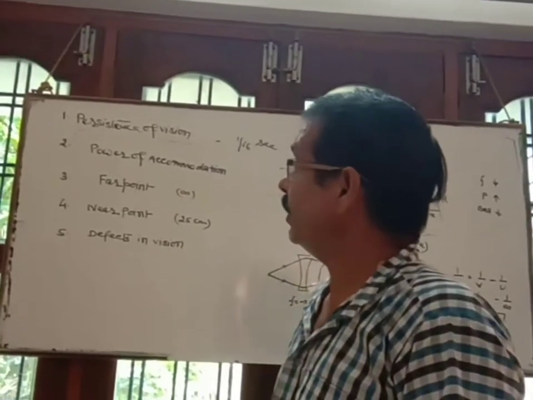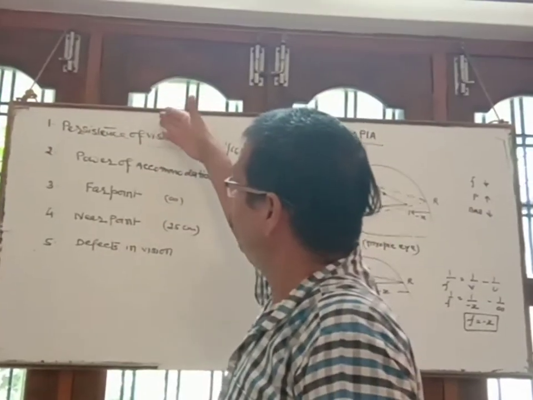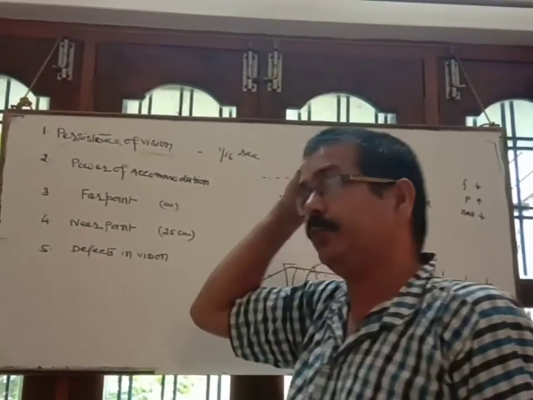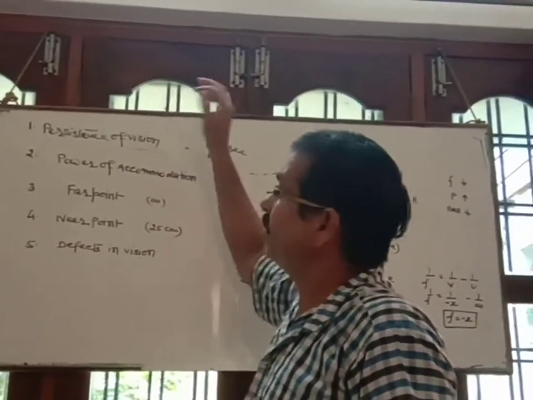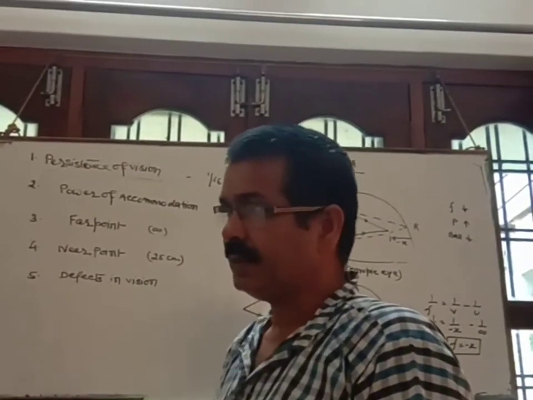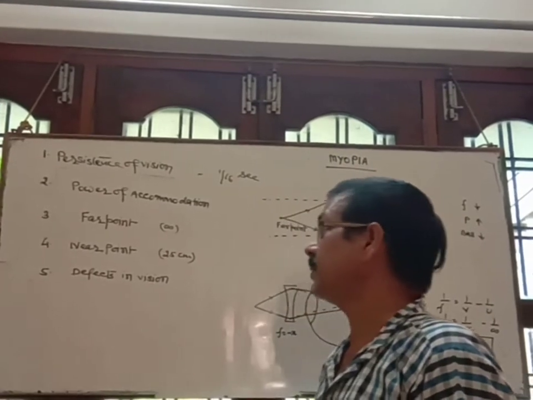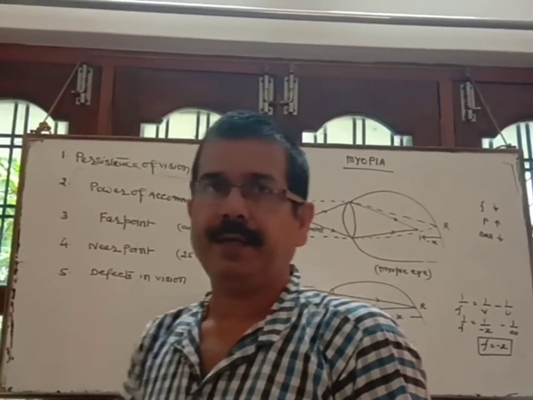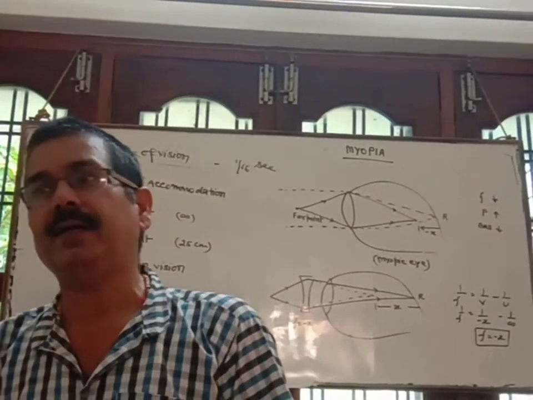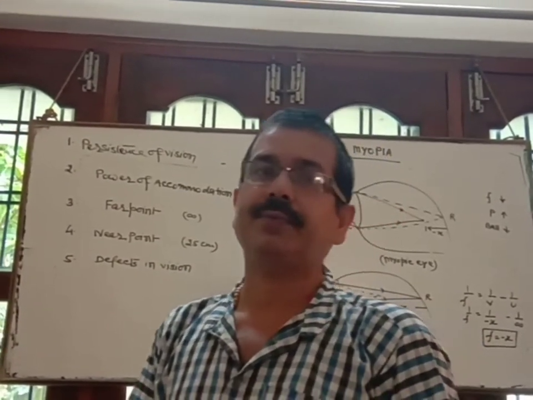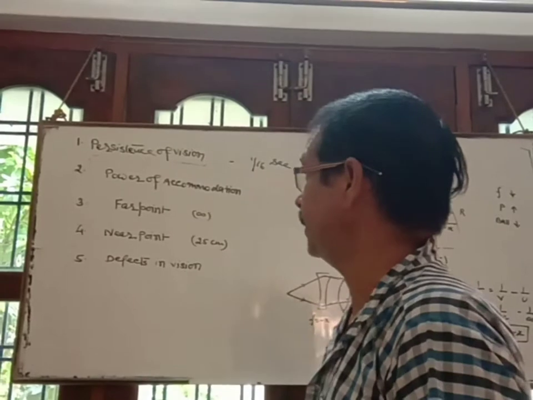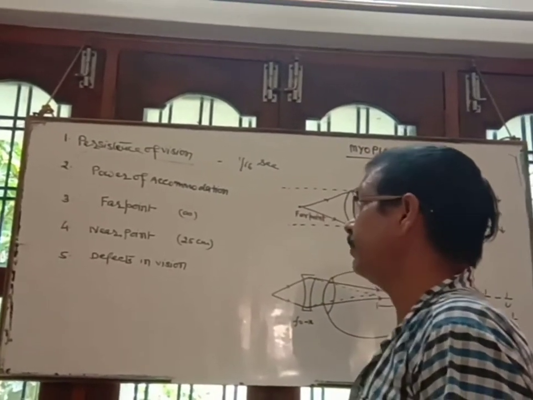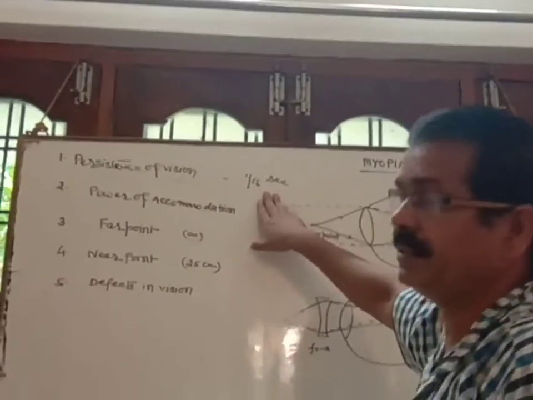Of class 10th. Today we will discuss a few points related to the human eye. One is persistence of vision. Persistence of vision means the time up to which the image remains on the retina after removal of the object. That is called persistence of vision, and its value for the human eye is 1/16 second.